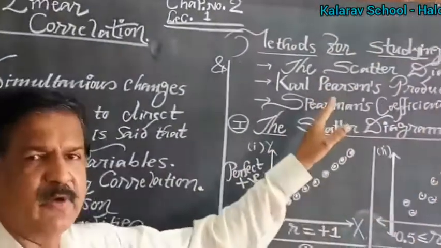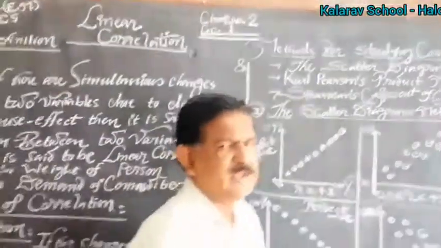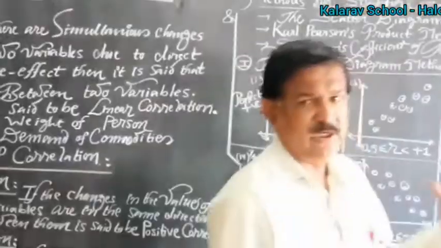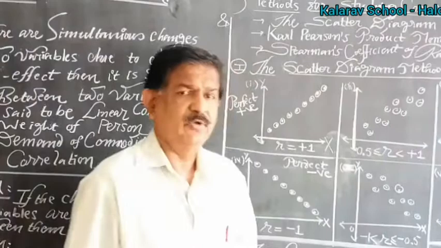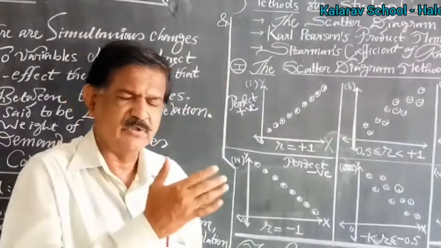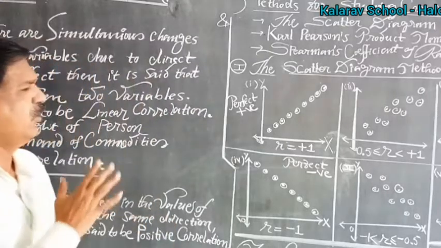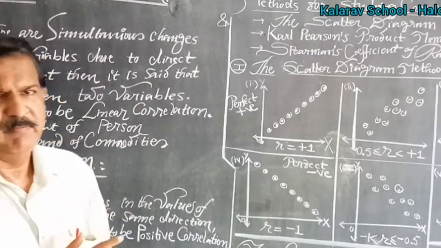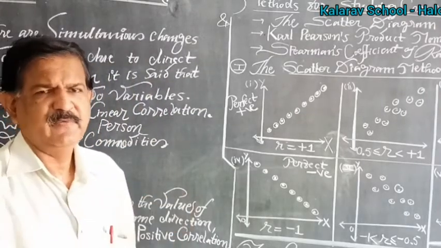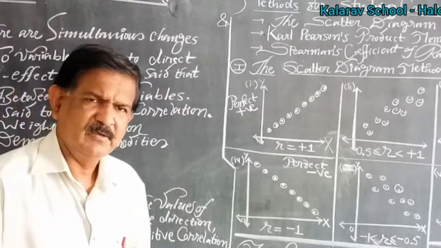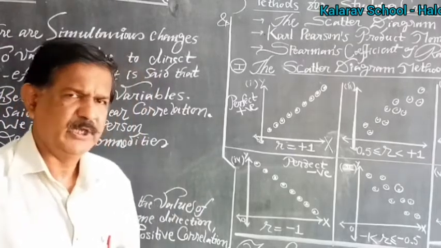Later on, we are going to see the Karl Pearson method and the Spearman method. Up to this, please read chapter number 2, textbook pages 1 to 5. This is enough for the basic concept of correlation. Okay, thank you everybody.